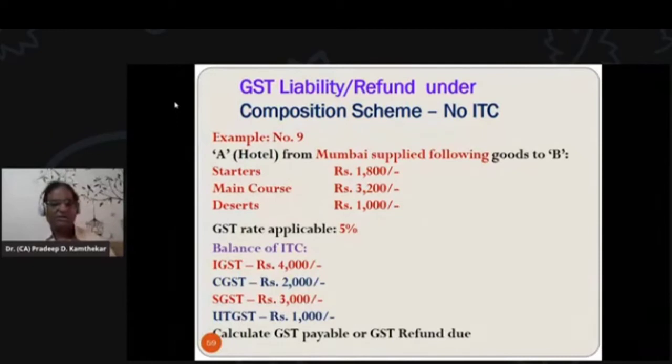That is just whatever GST is levied on the bill, that is to be collected, that is to be paid to government. That is so simple. Nothing else is to be done by these small shopkeepers, may it be hotel owner, chemist, or small shopkeeper, when they avail composition scheme.